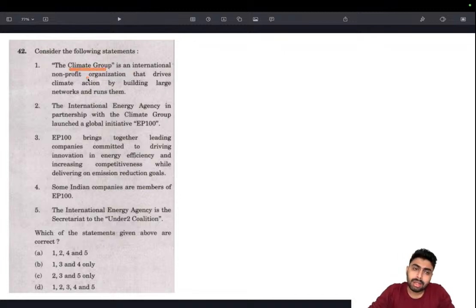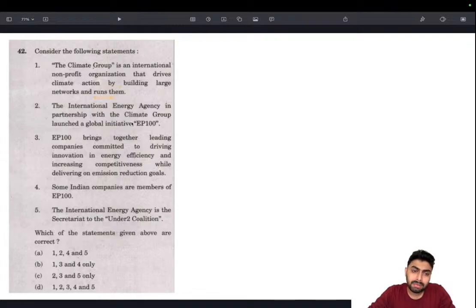Climate Group is an international non-profit organization that drives climate action by building large networks and running them. Makes perfect sense. Okay, Climate Group, a body like that, a non-profit body driving climate action, building networks and running them. The name and the explanation make sense. So there is nothing wrong with this, but we'll see.